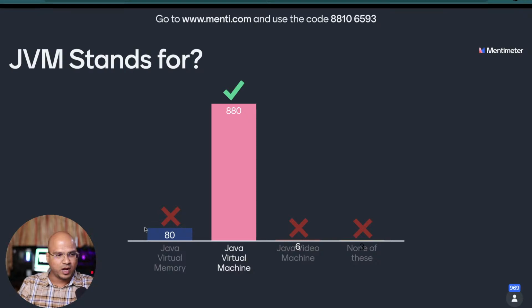Okay, the majority of you are saying Java Virtual Machine, and that is correct. 6 people even went for Java Video Machine. Why would you say that? If you are saying this, it's important for you to learn Java now, because in the interviews, they will ask you most of the questions on Java. So it's time to learn Java.